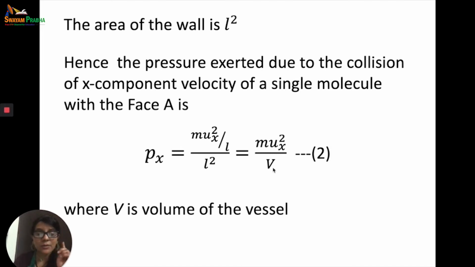Now this is just the x component velocity of a single molecule. Now we've not talked about the y component, we've not talked about the z component, we're just right now talking about a single molecule. So the pressure is equal to force upon area. The force was equal to rate of change of momentum, so this was equal to mux square by L, and area was equal to L square, so you get mux square by L cube, which is equal to volume V of the vessel.